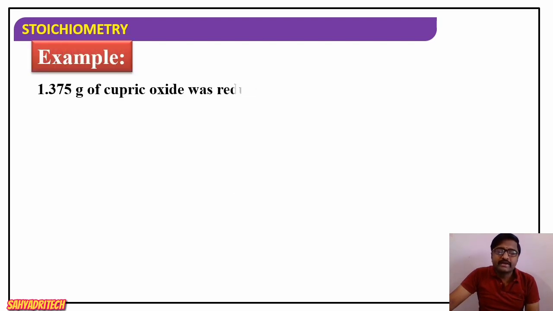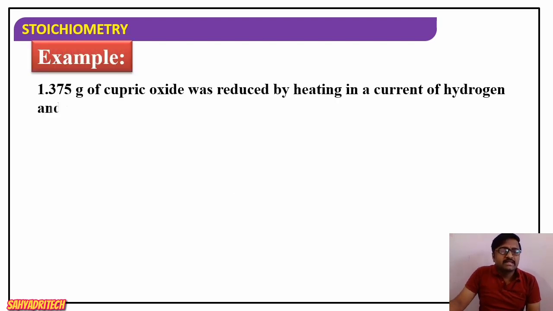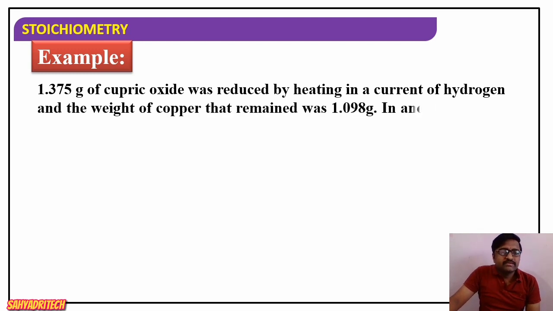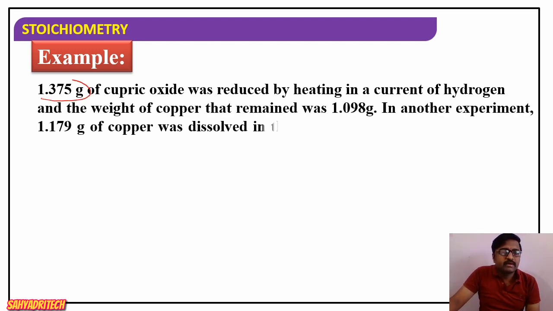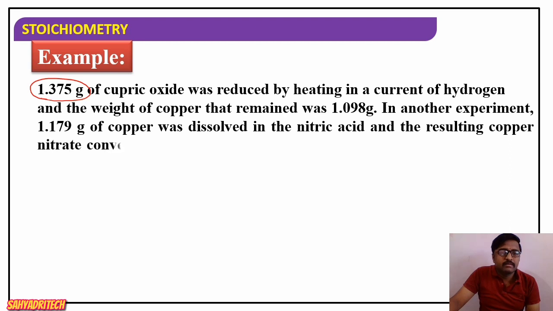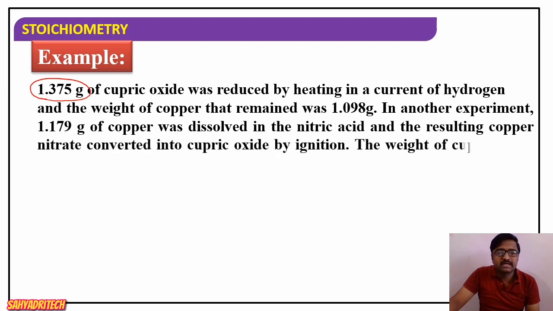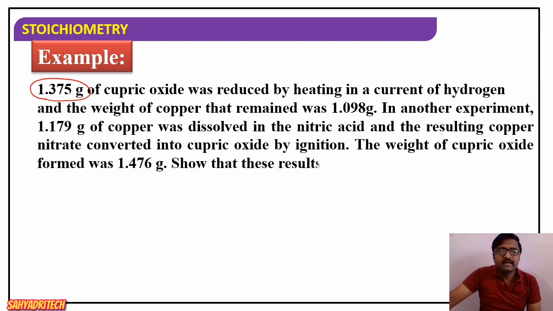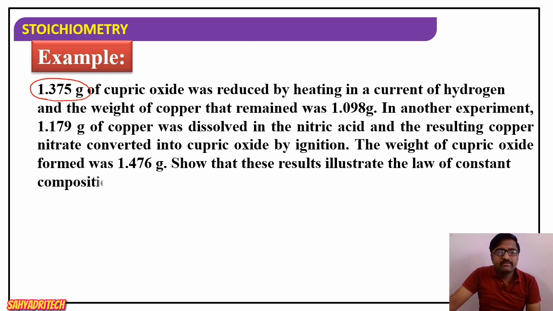Well, let's look at one more example here. What is that example? 1.375 gram of copper oxide, or cupric oxide, was reduced by heating in a current of hydrogen, and the weight of copper remained was 1.098 gram. So first, what the first sentence says, 1.375 gram of cupric oxide means CuO.